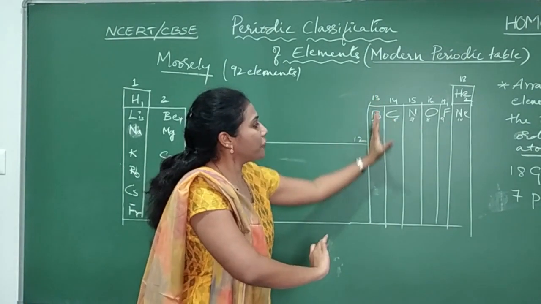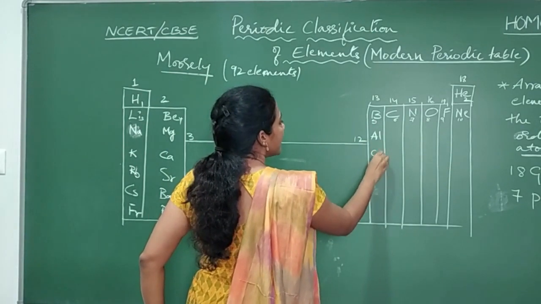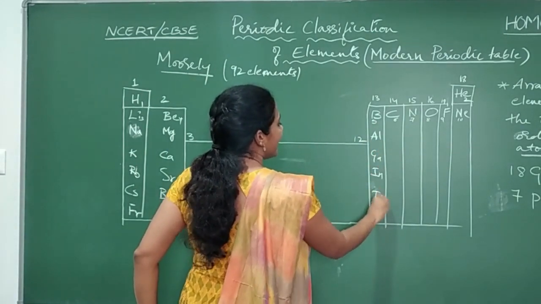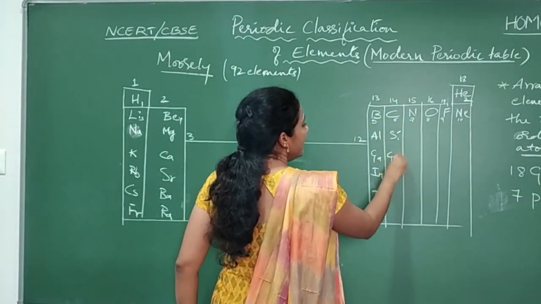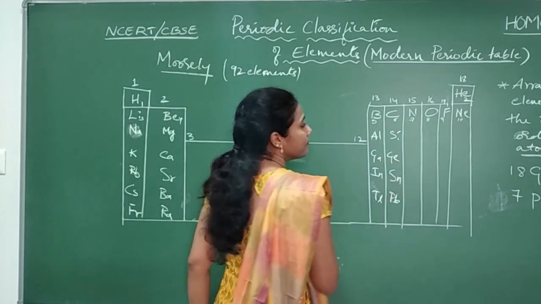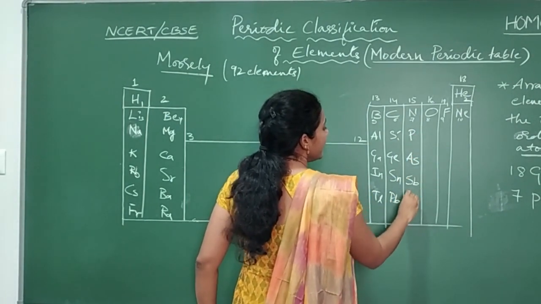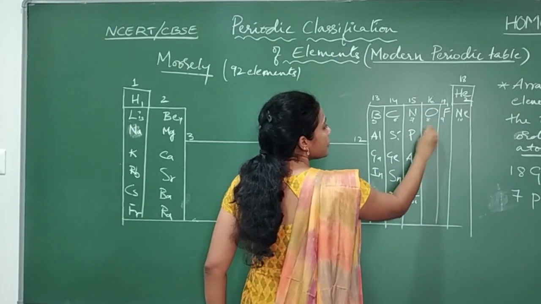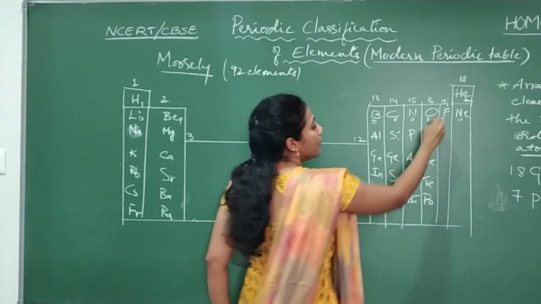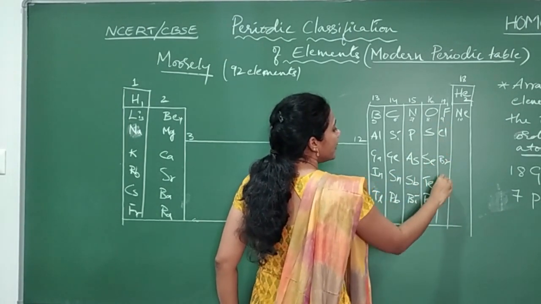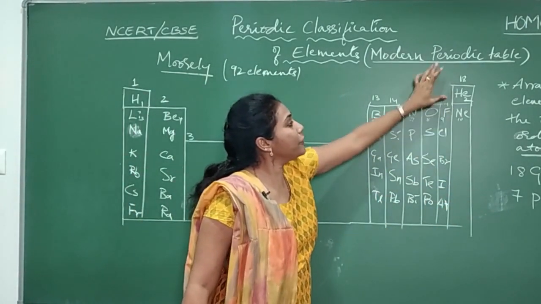Okay, we will shift to group number 13. So boron, after that aluminium, gallium, indium and thallium. And here carbon, silicon, germanium, tin and lead, nitrogen, phosphorus, arsenic, antimony and bismuth. Oxygen, sulfur, selenium, tellurium and polonium, fluorine, chlorine, bromine, iodine, astatine. So you have to remember the 17th group elements.